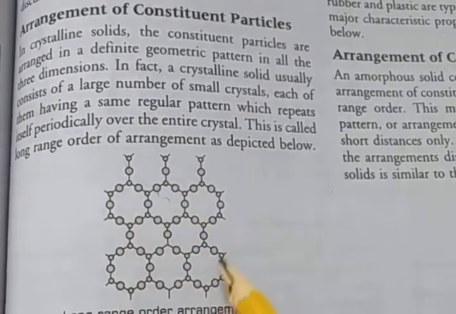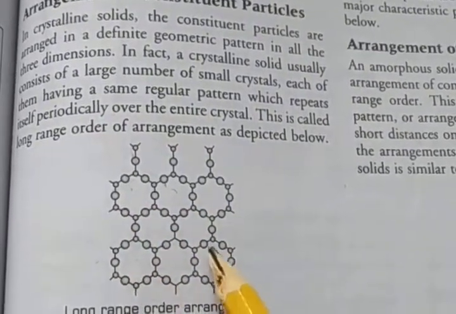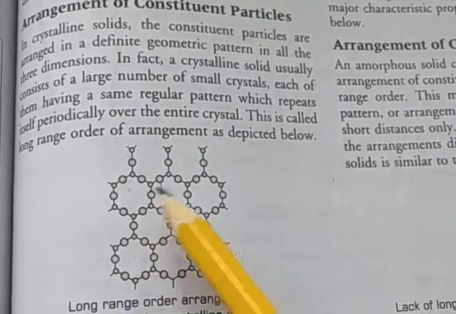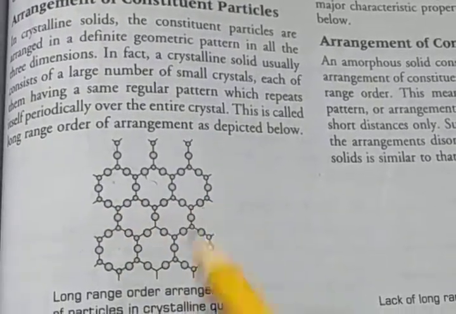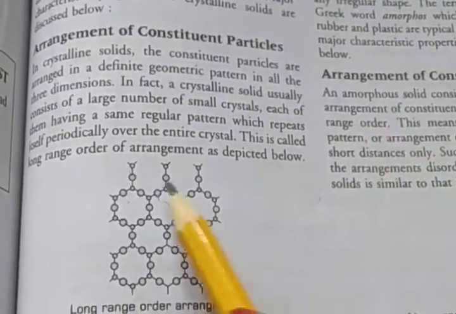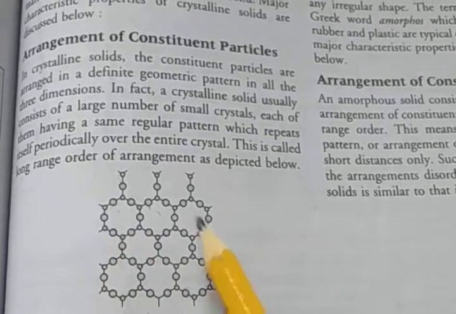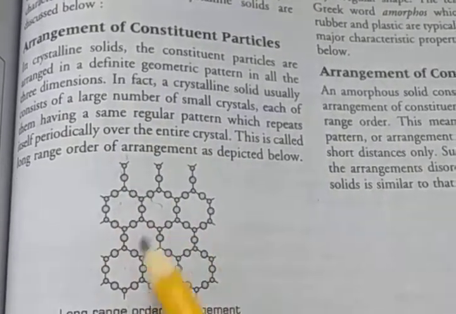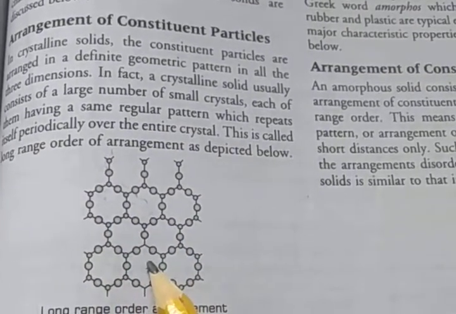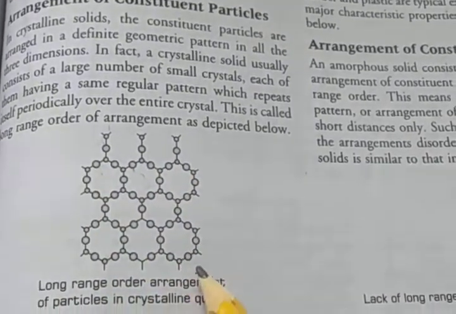It is usually a large number of small crystals, each having the same regular pattern, which repeats itself periodically over the entire crystal. This is called long range order of arrangement. So the arrangement of the constituent particles in a crystalline solid shows a definite geometrical pattern in three dimensions, repeating periodically over the entire crystal. This is called long range order of arrangement.